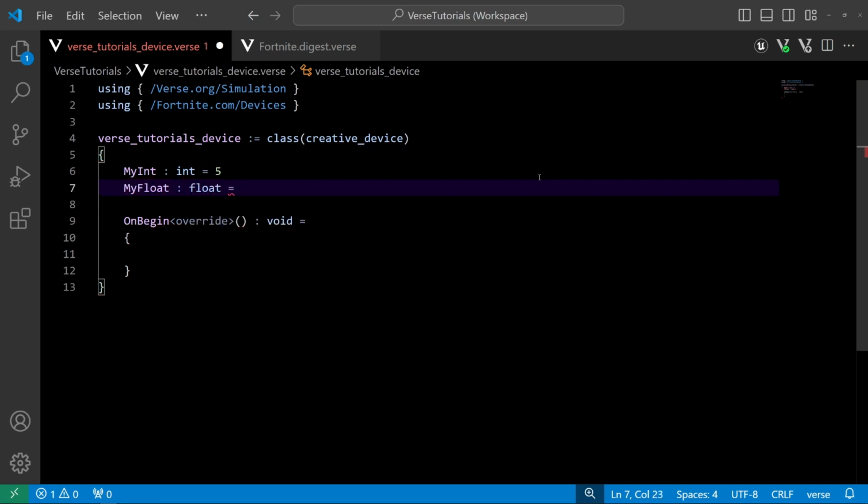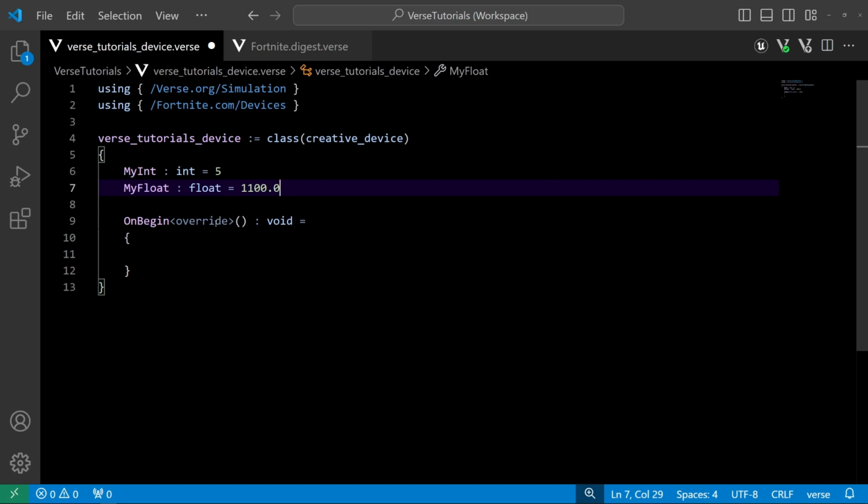And a float is any floating point value. So that's like an integer, but it has a decimal, right? So 1.2 is a float. Negative 6.7 is a float. 11,000 is not a float, right? It's just an integer. So if we put 0.0 though, it is a float.